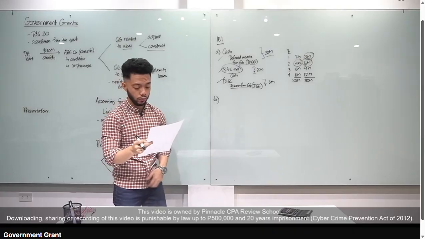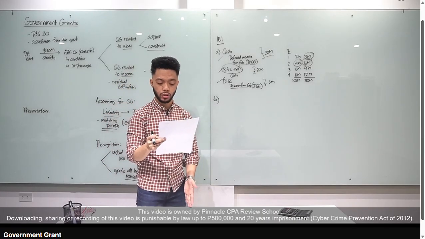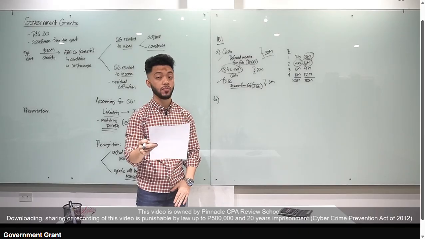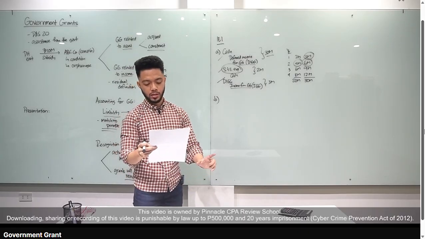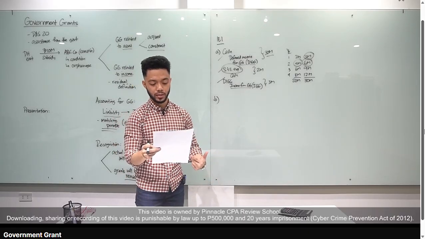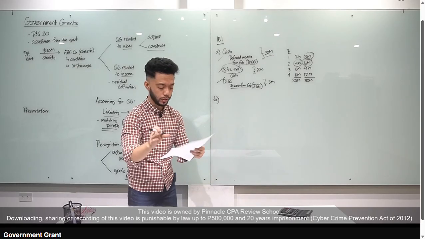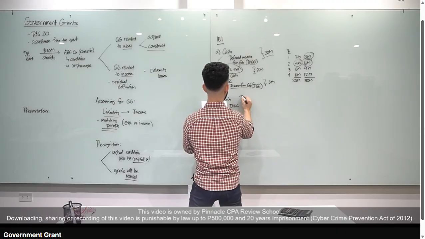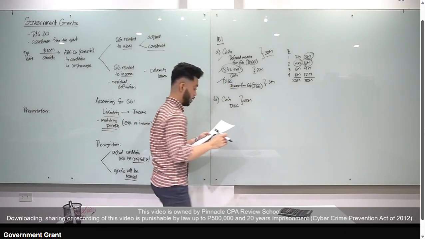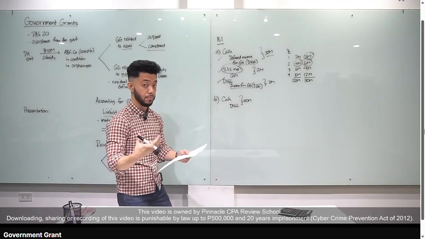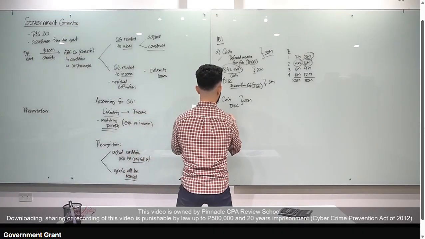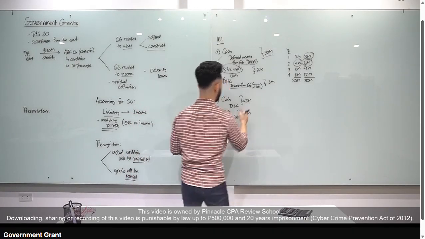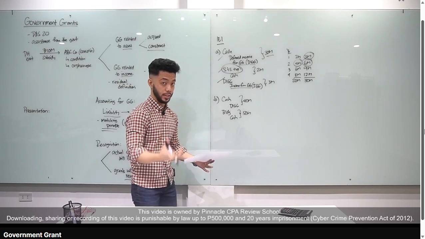Pinaka will receive a grant of 40 million from the government for the construction of a laboratory and research facility with an estimated cost of 50 million and useful life of 20 years. So pag ganito, class, may depreciation na component to. Tama? Kasi may building, or laboratory and research facility. So ganito gagawin ko dyan. Nung na-receive ko yung 40 million, debit cash, credit DIGG, liability mo na yan, 40 million. And then, gagamitin ko yun pambili ng building, okay, na 50 million, debit building, credit cash, how much? 50 million. So malamang yung 40 million galing sa government, yung 10 million tayo yung sarili nating pera pinabili natin.